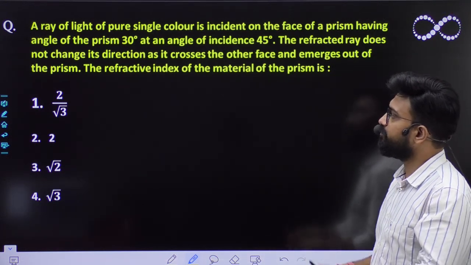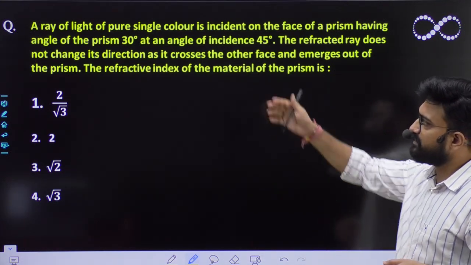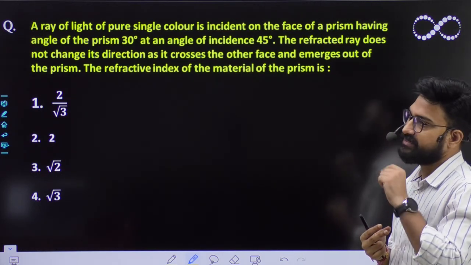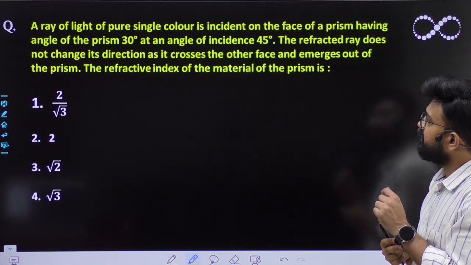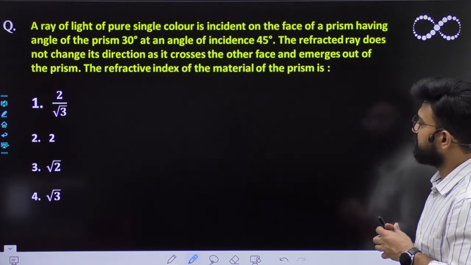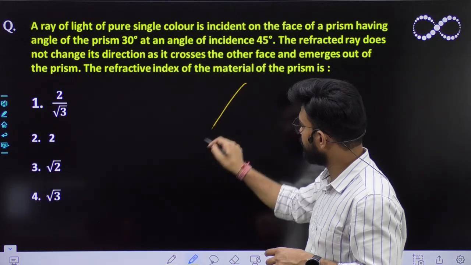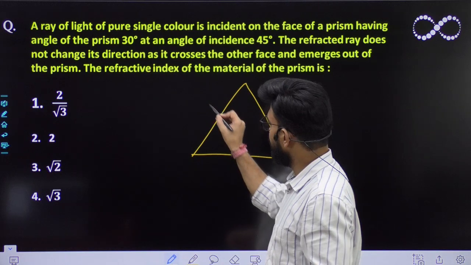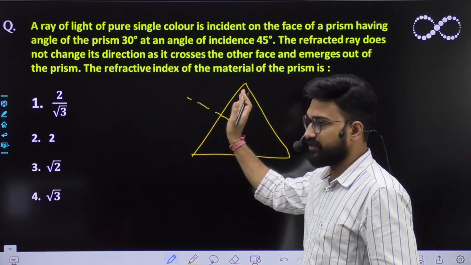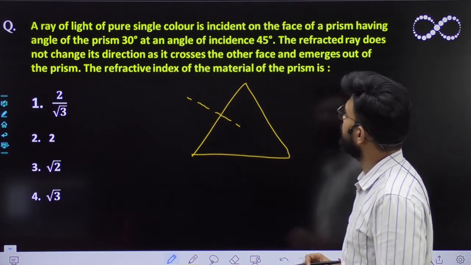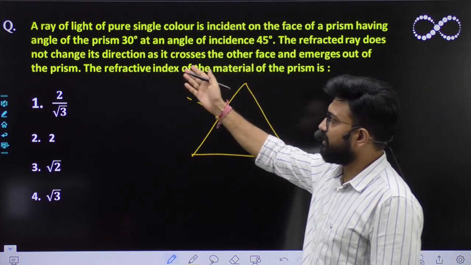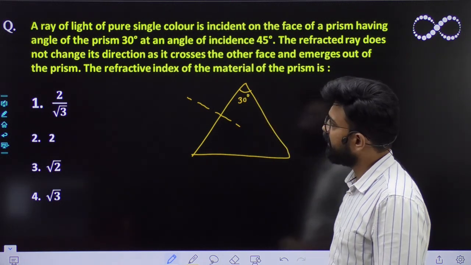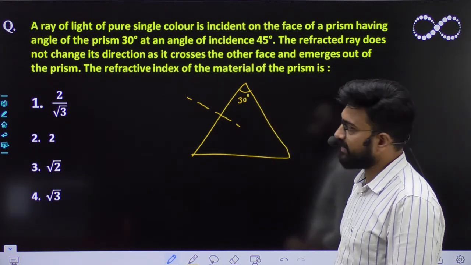A ray of light of pure single color, that means monochromatic light, has been given to you. Only one wavelength का monochromatic कहते हैं उसको. It is incident on a face of a prism. Prism बना लो. The monochromatic light is incident on one of the faces of the prism, having an angle of prism of 30 degrees. So this angle of the prism is already given to you, which is 30 degrees. And the incident angle is 45 degrees.